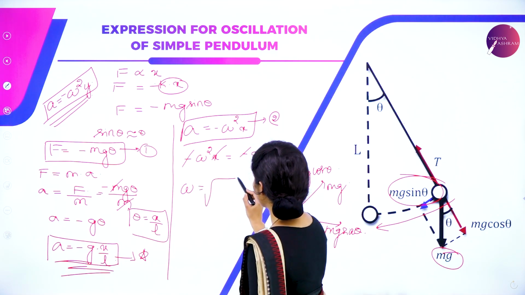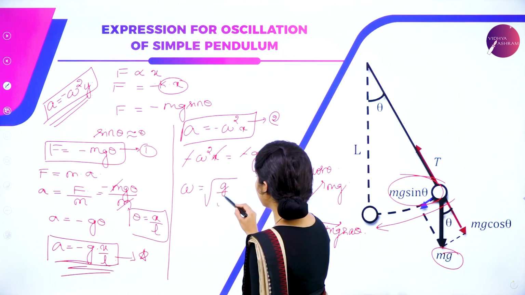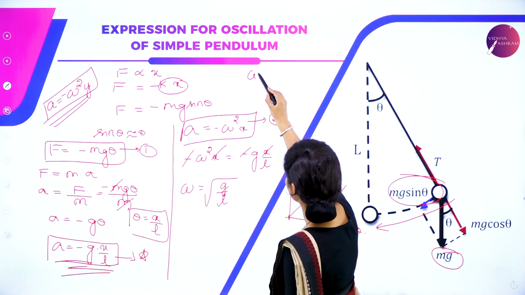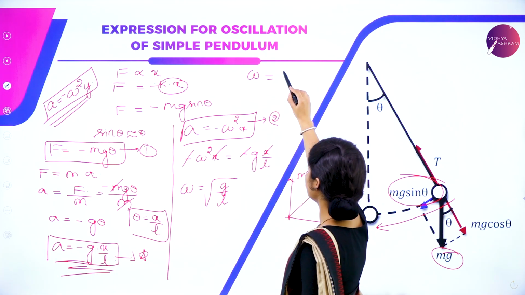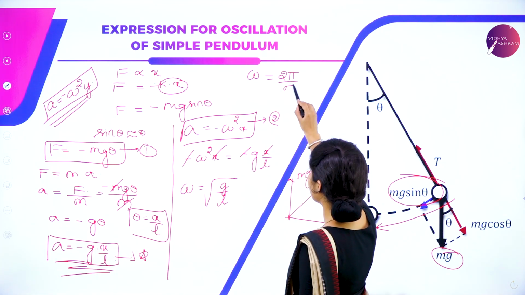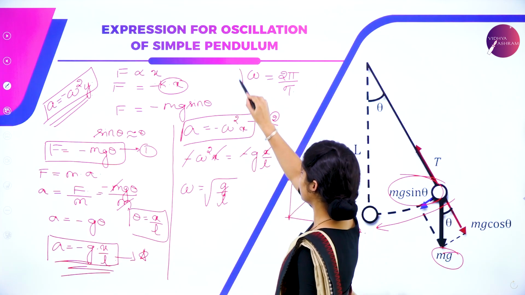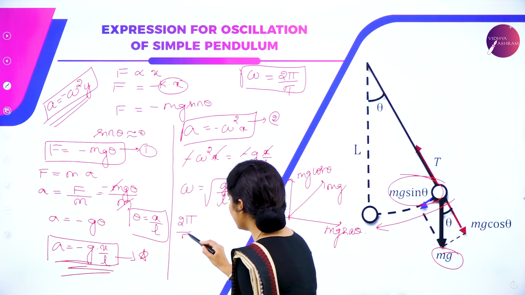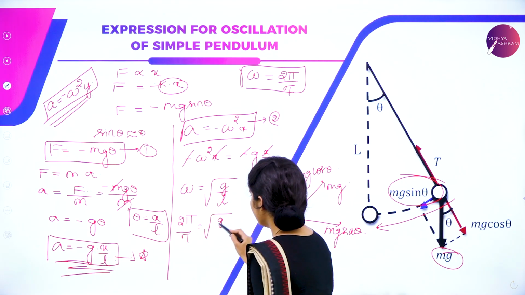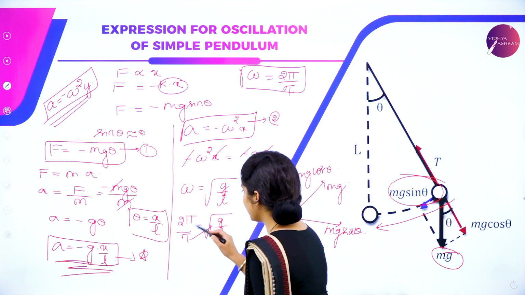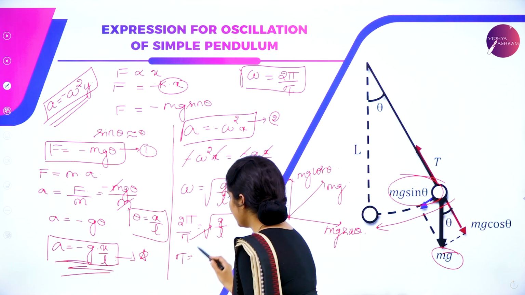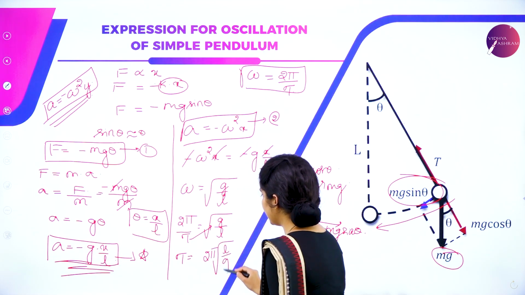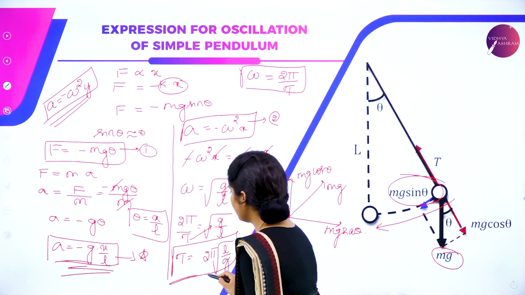Omega is equal to root of g by L. Omega is nothing but 2 pi by T. So 2 pi by T is equal to root of g by L, and the time period goes to the other side. So time period T is 2 pi root of L by g. This is the time period of oscillation.